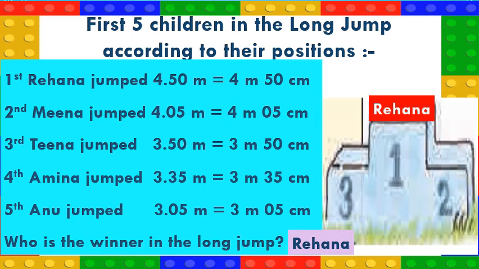Second is Meena, since she covered a distance of 4.5 meters, that is 4 meters and 5 centimeters, whereas third is Tina, since she covered a distance of 3.50 meters, that is 3 meters and 50 centimeters.